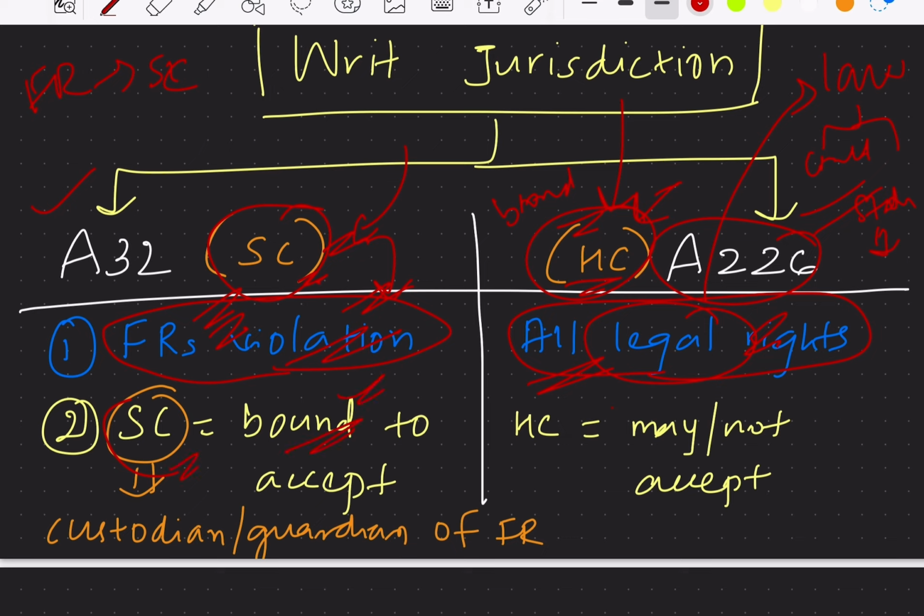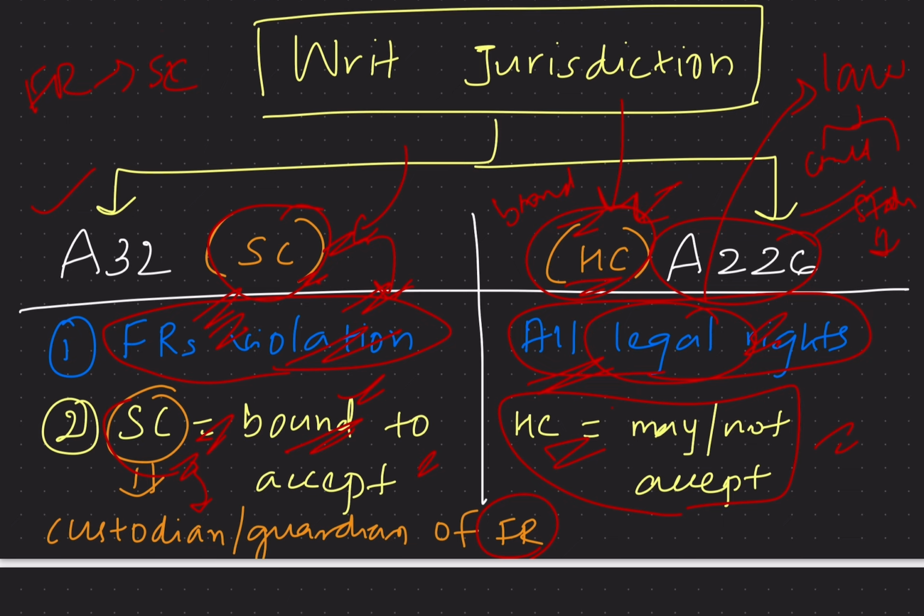Whereas the High Court may or may not accept the case, here the Supreme Court is bound to accept the case of violation of fundamental rights and has to issue the writs. Here the Supreme Court is considered the guardian or custodian for the protection of fundamental rights, and hence the Supreme Court has to accept this case of violation of fundamental rights and issue the writs, whereas the High Court may or may not accept the writ jurisdiction. So this is the difference between the writ jurisdiction of the Supreme Court and High Court.